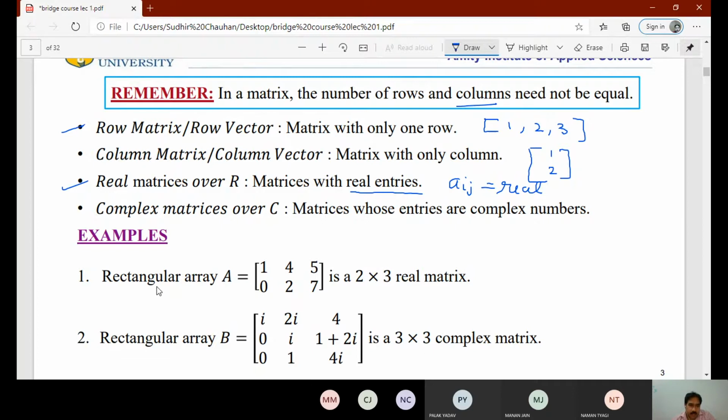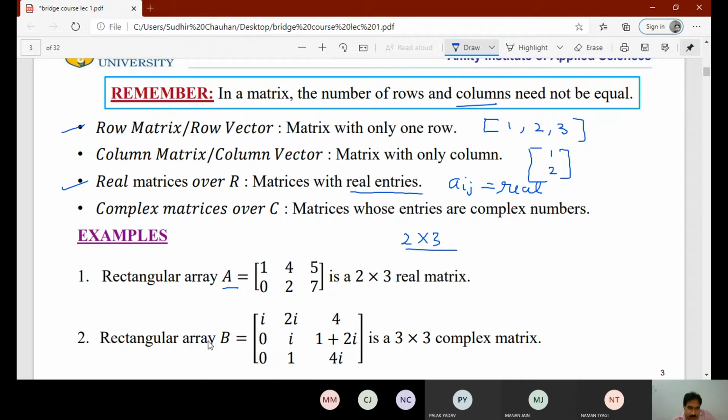Here we have some examples. We have taken a rectangular array or matrix A, with elements 1, 4, 5, 0, 2, 7. If we see the matrix, it is 2 by 3, so 2 rows and 3 columns, and all the elements are real. So it is a real matrix.